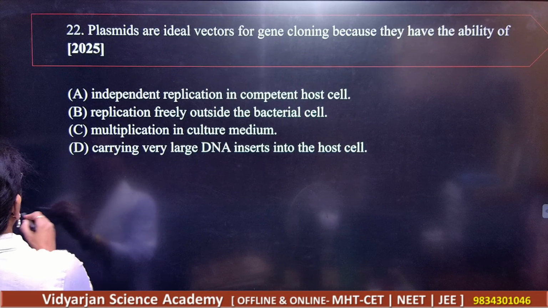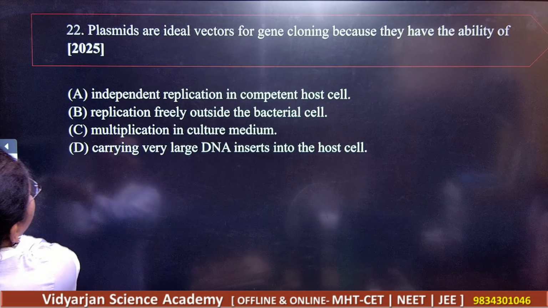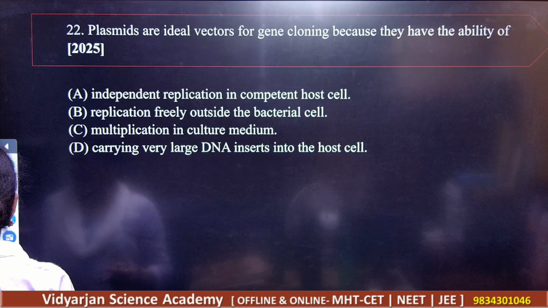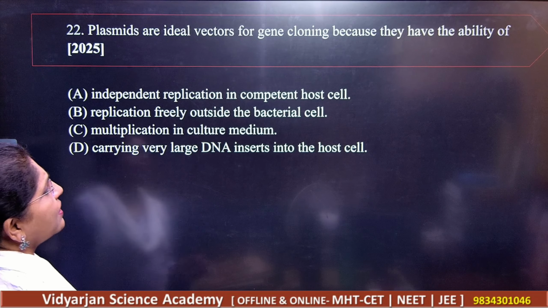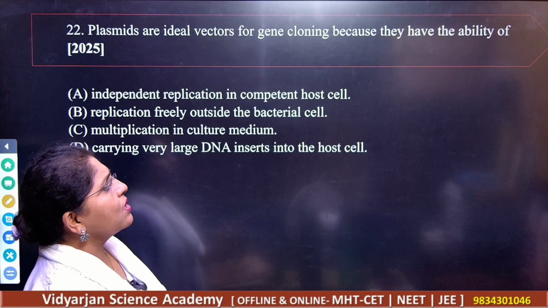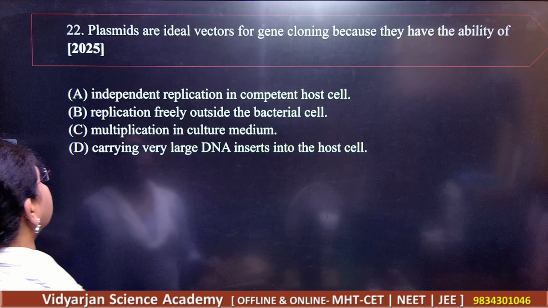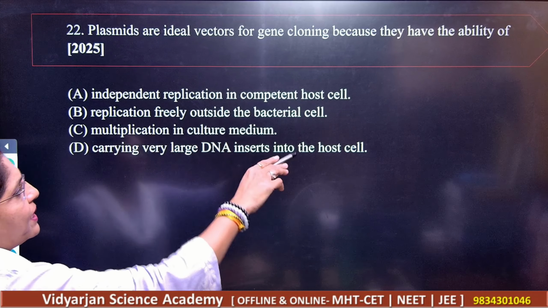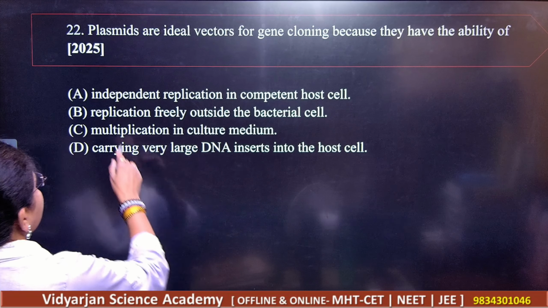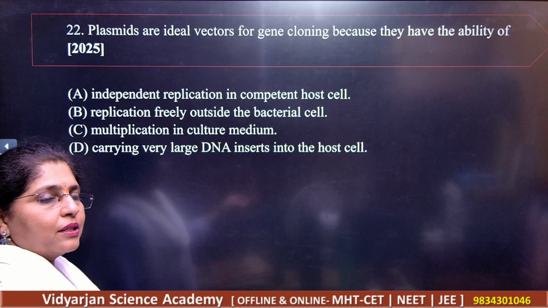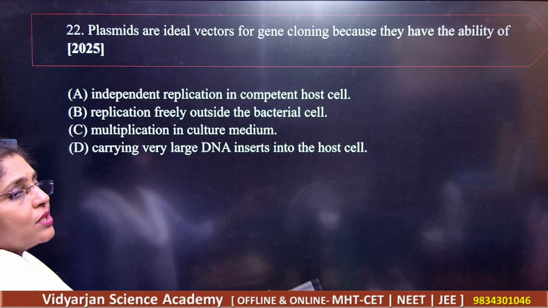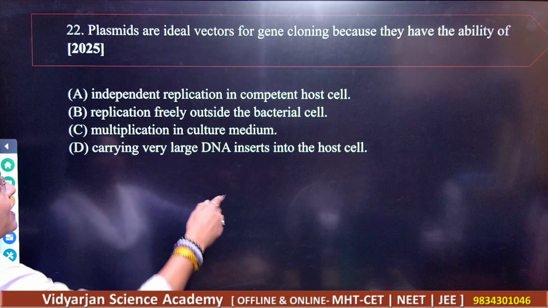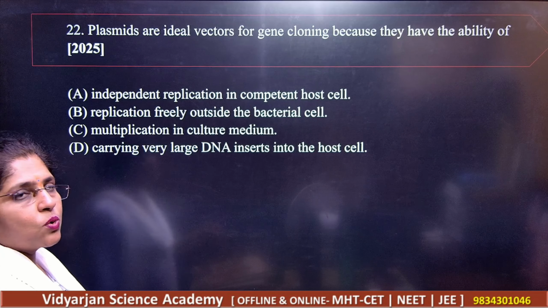Okay, next. Plasmids are the ideal vectors for gene cloning because they have the ability of independent replication in competent host cell, replication freely outside the bacterial cell, multiplication in the culture medium, carrying very large DNA inserted into the host cell.